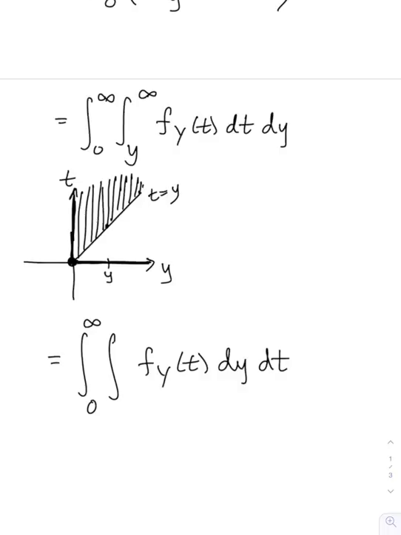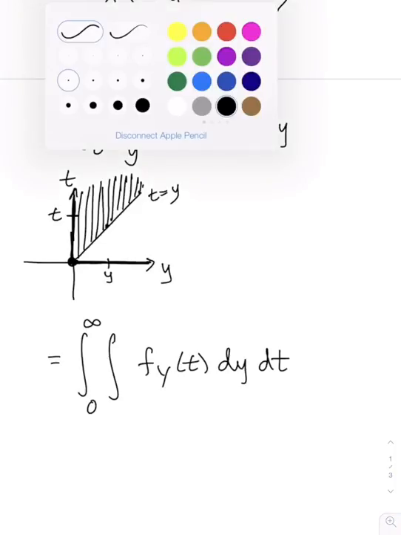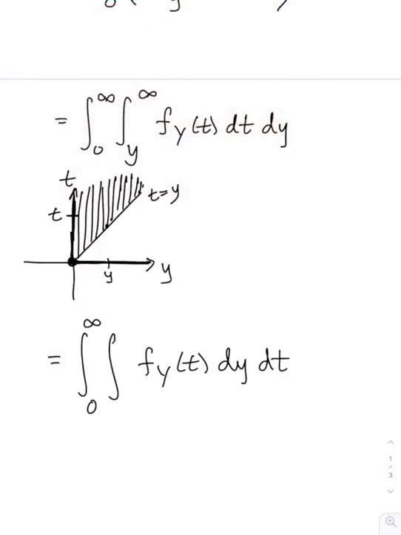And for a particular t value, what is y going to do? I have a tablet here, I can experiment with colors. Okay, so for a particular t value, y is going to go along this red line segment that I'm making.